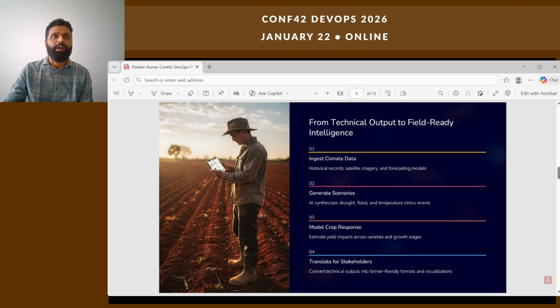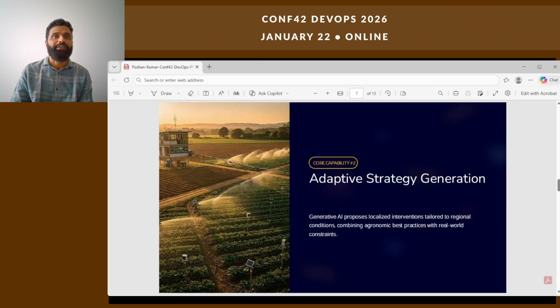Then model crop response, linking weather stress indices, for example heat degree days and SPI, to yield models or agronomic rules that translate into management actions. Translate: produce farmer-friendly maps, Sentinel-2 layers, and policymaker briefs summarizing risk and ROI for interventions.